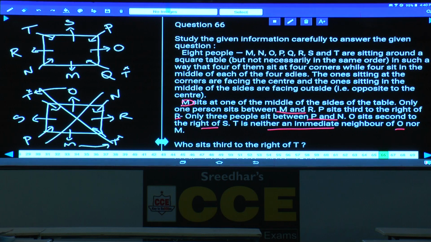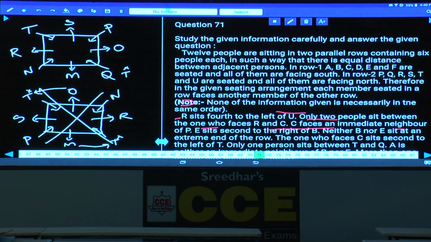Then 71 to 75. Now in questions 71 to 75, how many people are there? In total we have 12 people. 12 people are seated in 2 parallel rows containing 6 people each in such a way that there is equal distance between the persons. Row 1 and row 2.